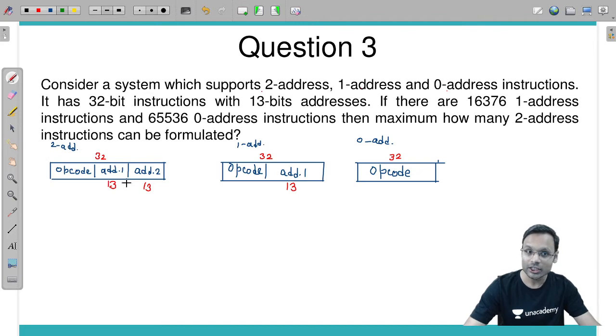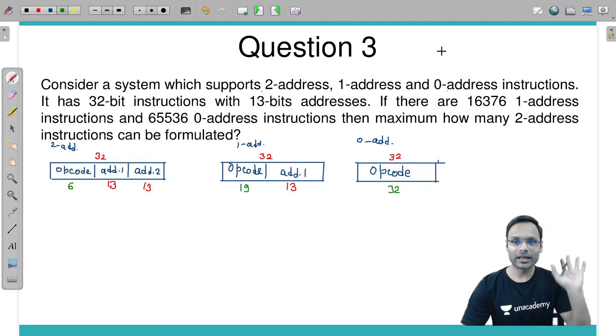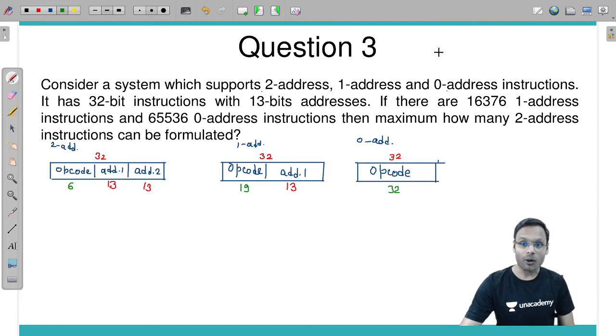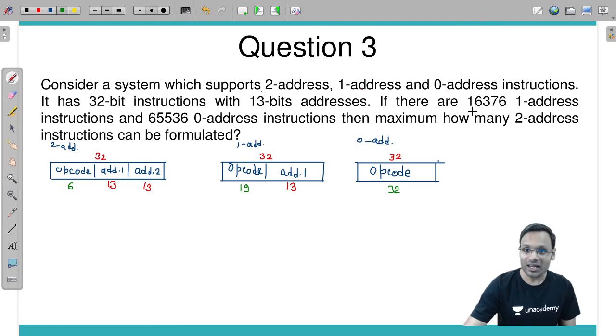13 into 13, 26. 32 minus 26 is 6. Remaining here 19 bits. And here all 32 bits are for opcode. So opcode bits I have calculated based on it. Now, if there are